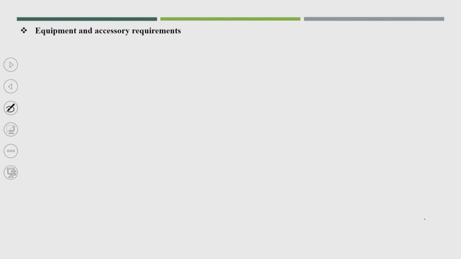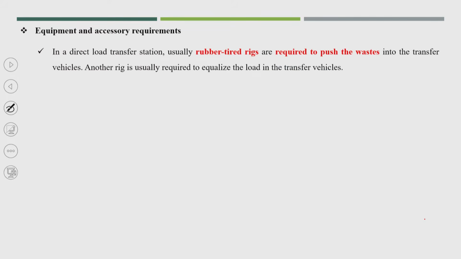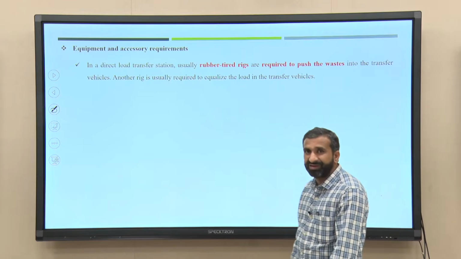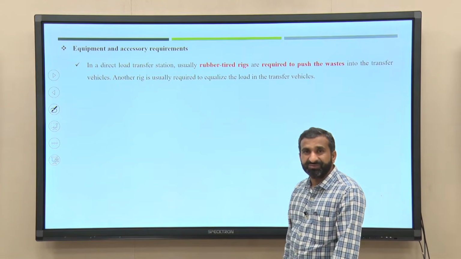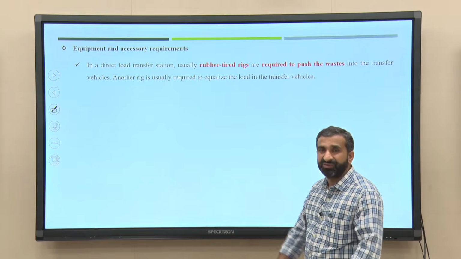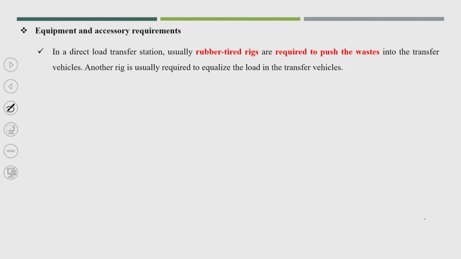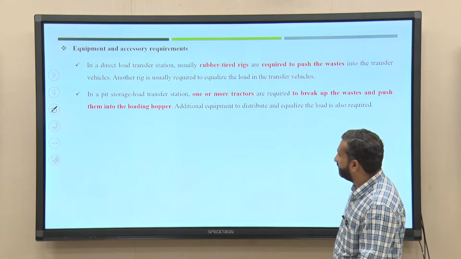Another point is equipment and accessory requirement. Obviously, this again depends upon the objective of the transfer station, whether it is a direct load, a storage load, or a combination of both. In a direct load transfer station, usually rubber tire rings are required to push the waste into the transfer vehicle. Another ring is usually required to equalize the load in the transfer vehicle. So, obviously different kinds of equipment and accessories will be required.